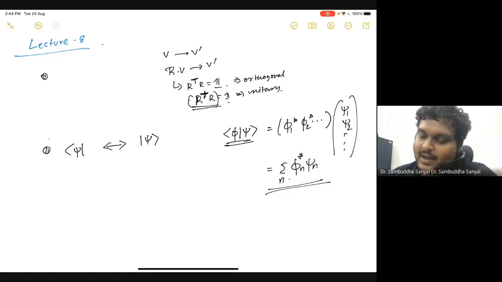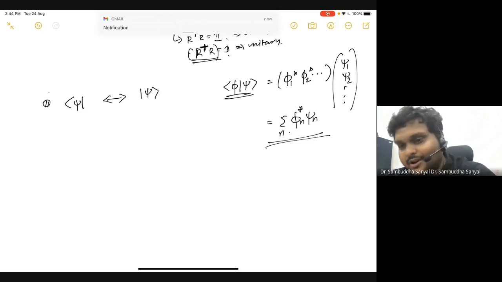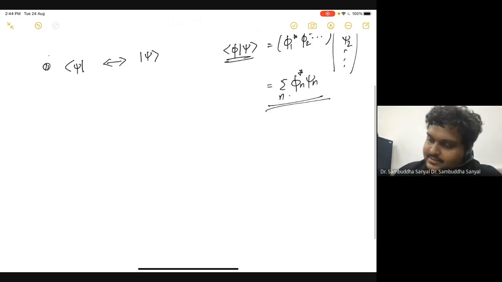So this is one thing we understood, and we called one of them Ket, another of them Bra, according to Dirac. And then I will talk about an identity which is not very unusual. You know this identity already for regular vectors, but I will now tell you in terms of abstract vectors, and I will ask you to try to prove it. Okay. So the identity is the following.